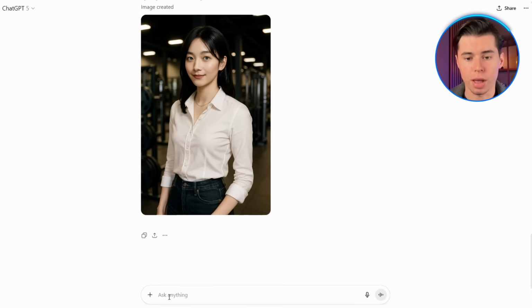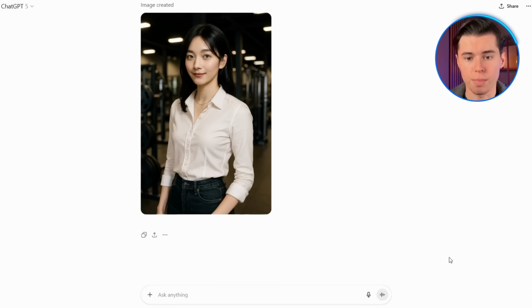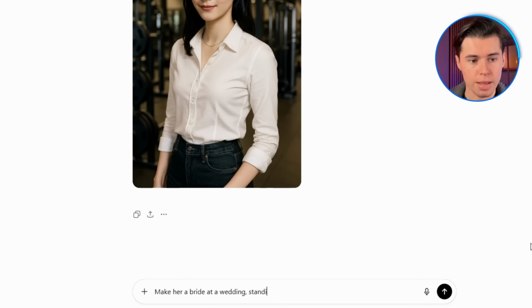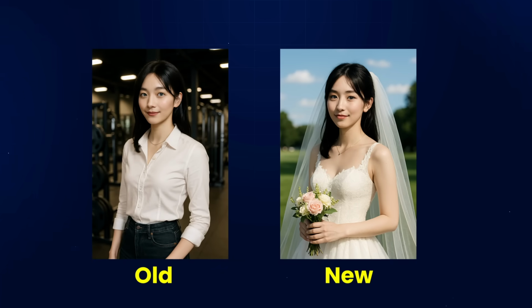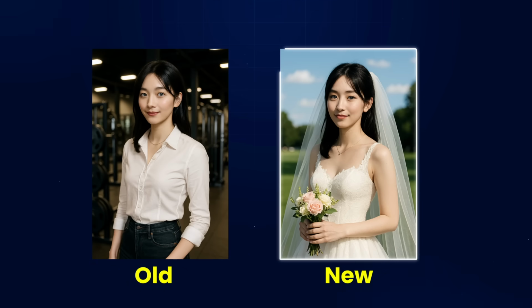Now, let's test something in a completely different environment. I'll type in, make her a bride at a wedding, standing outside in bright, shiny good weather. Then I click generate, and here's the result. It actually looks even better than the previous picture. Her face is way more consistent here than it was before. One of the new additions is that she now has very realistic shadows on her face, and overall, the whole image looks much more natural.